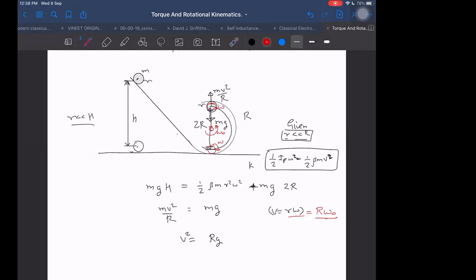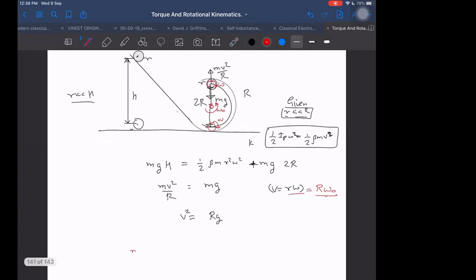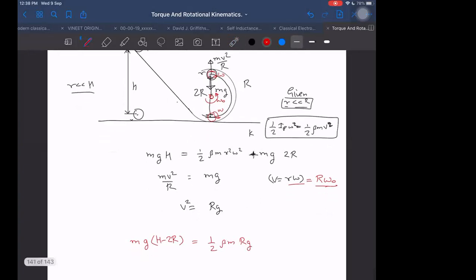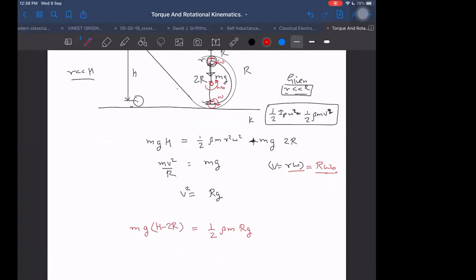Yes, sir. Then what do we get as the equation? Then the equation we get as m into g into h minus 2R is equal to half into beta m into small r, Rg, right? Then m is cancelled. We get h, which is what we want to find. H is coming out to be equal to 2 plus beta into R.